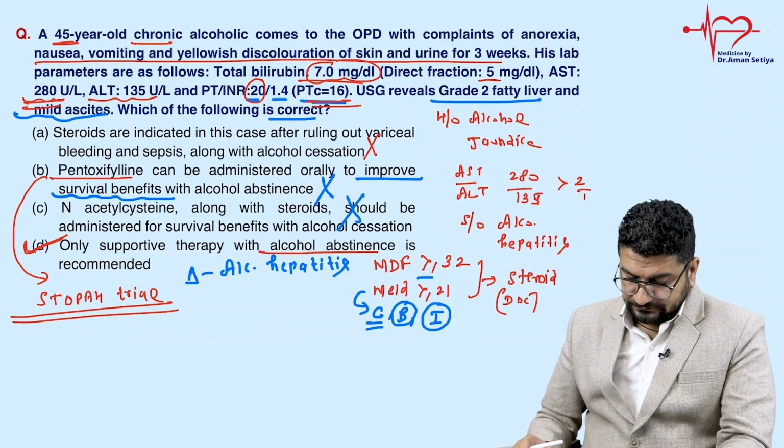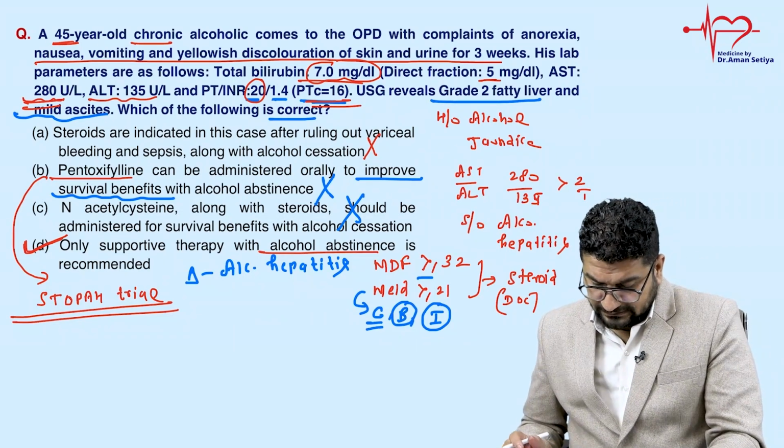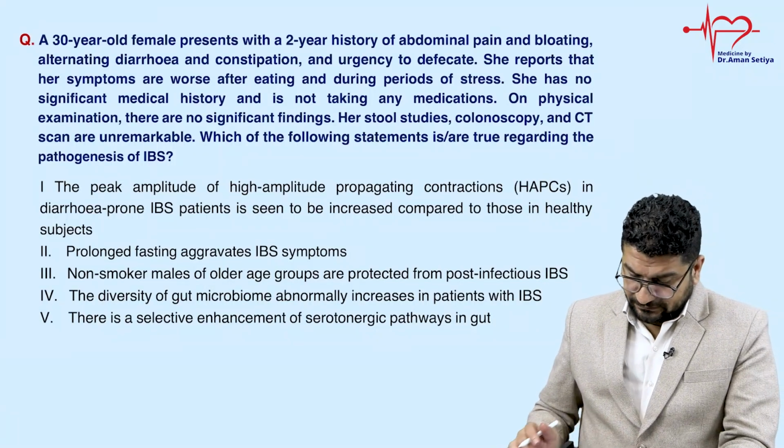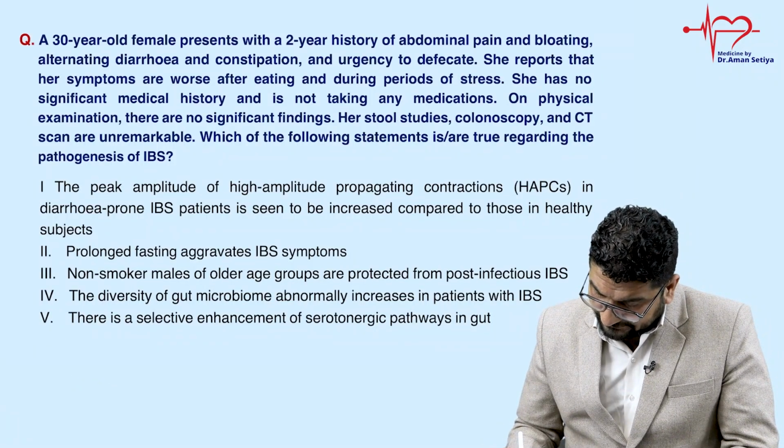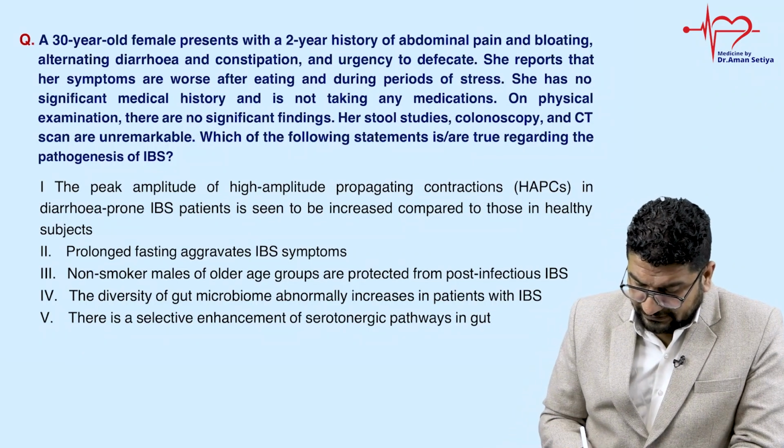Okay, moving to the next one. Just try to understand this question. A 30-year-old female with a 2-year history of abdominal pain. So you can see, first in the MCQ, a young female.